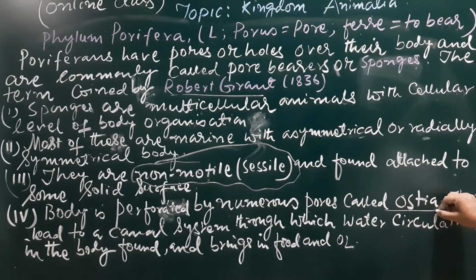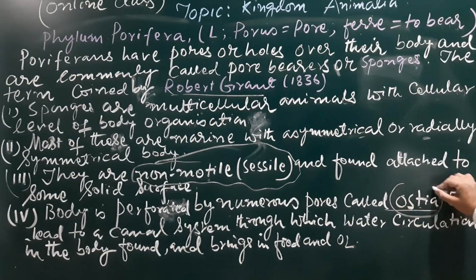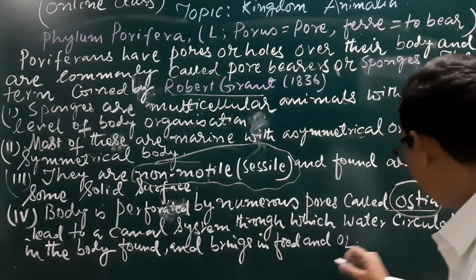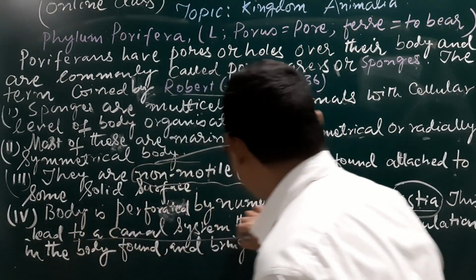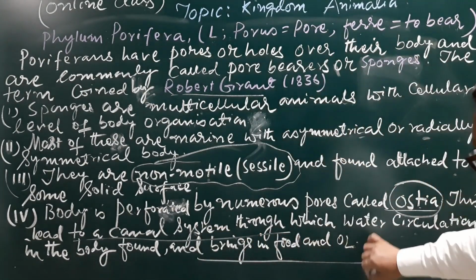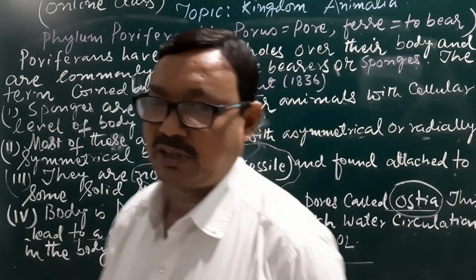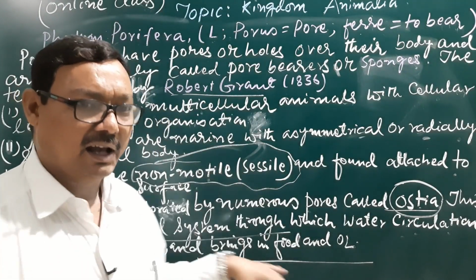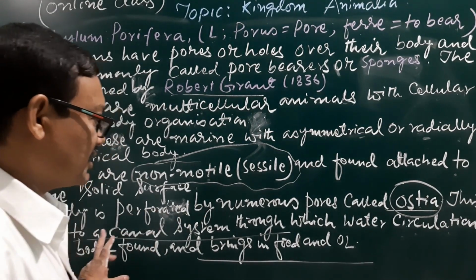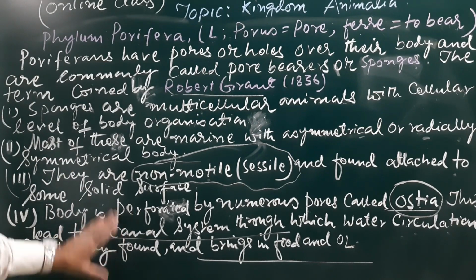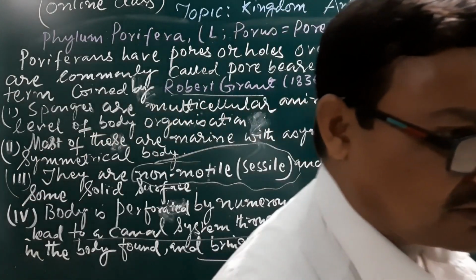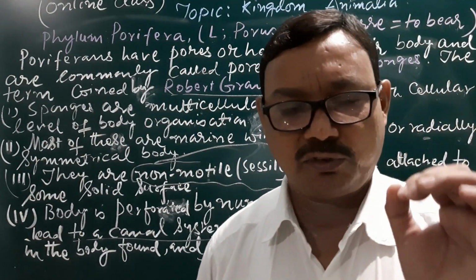This is the unique feature. Again, the entire body is perforated with pores, that is the ostia. And another important thing here is that it leads to a canal system through which water circulation is found in the body. What is the function of this water circulation? Whatever the functions of the circulatory system in the body of other higher categories of organisms, that function is performed here by the water circulatory system. These are some few characteristic features. Now look at some more characteristic features and the examples of the poriferans.